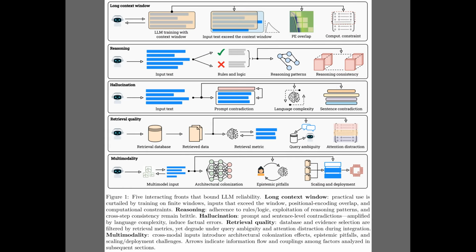Alright, the introduction set up the big question about whether scaling alone can fix language model failures, and Figure 1 maps out the 5 fronts where that hope breaks down. The figure shows long context limits, brittle reasoning, hallucination, fragile retrieval, and multimodality issues as connected pipelines. Each row traces how realistic inputs move through the system and where failures arise, such as context overflow, prompt contradictions, or noisy retrieval. The arrows highlight that these fronts interact, so fixing one in isolation rarely removes the deeper limitations.